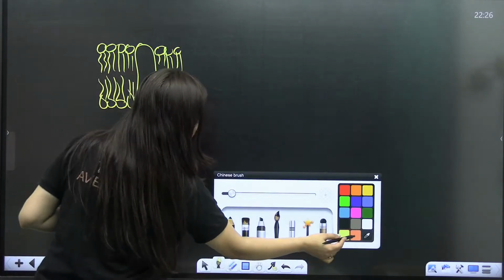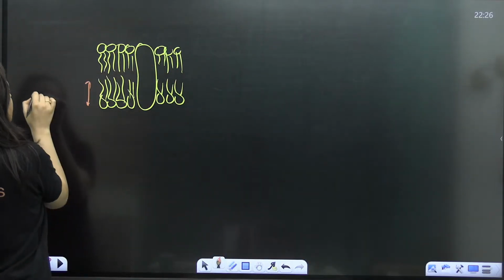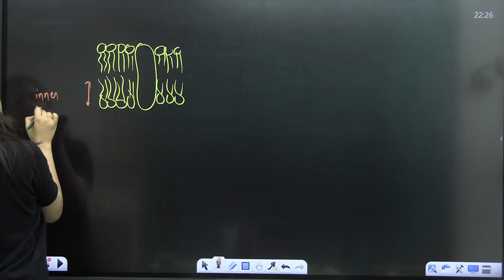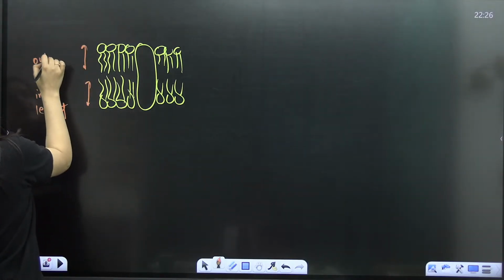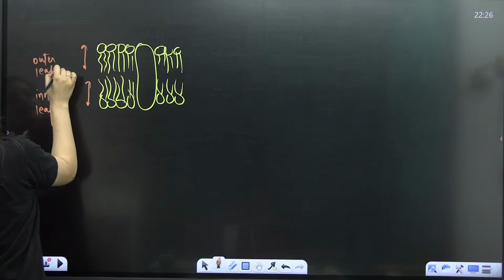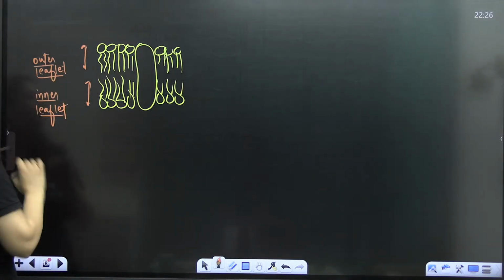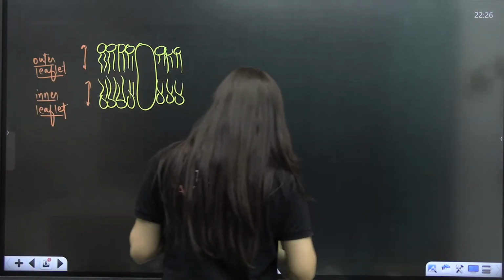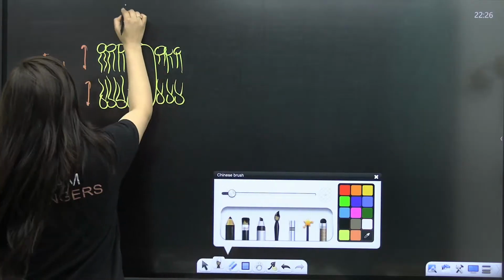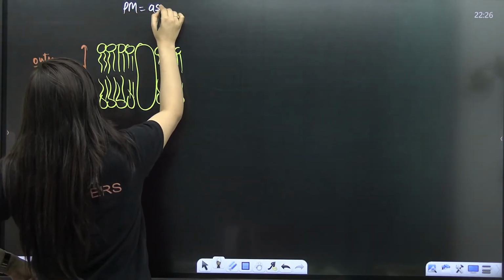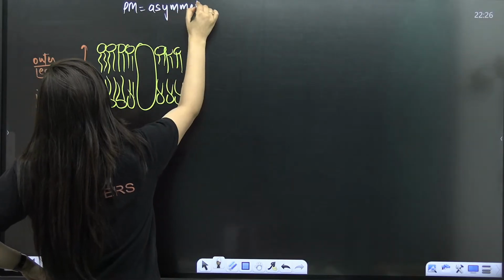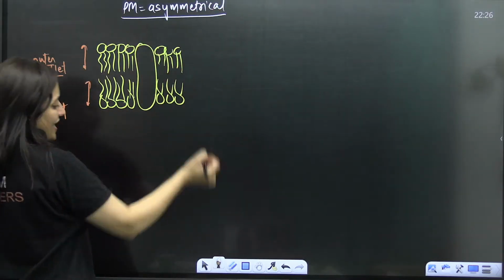So I am saying that this part is making your inner leaflet. This part is basically your outer leaflet. Now, if you read about the plasma membrane, you'll get to know that your plasma membrane is asymmetrical. Its structure is asymmetrical.